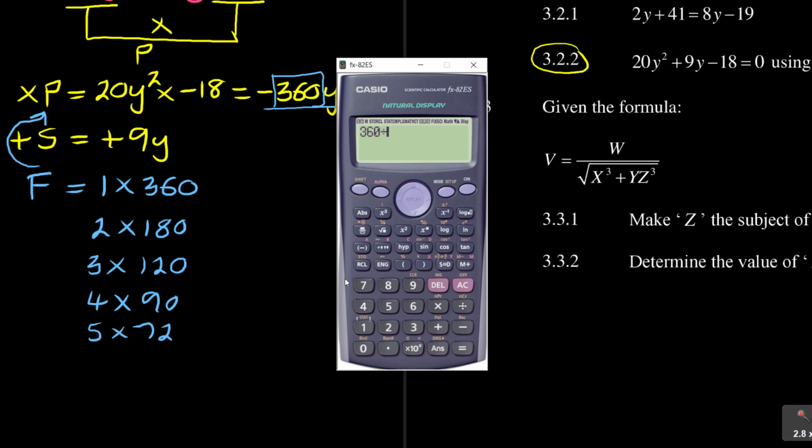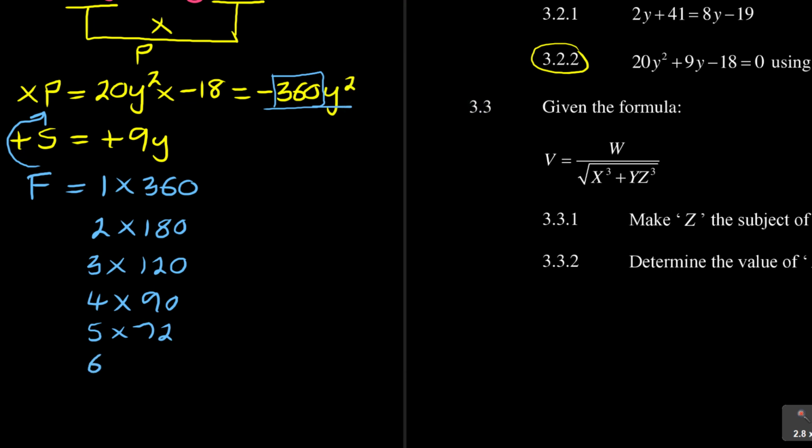360 divided by 7, if you see such, it means there are no factors, so you try the next one. 360 divided by 8 is 45. So I had 6 times 60, and I have 8 times 45. You continue until you have all the factors.